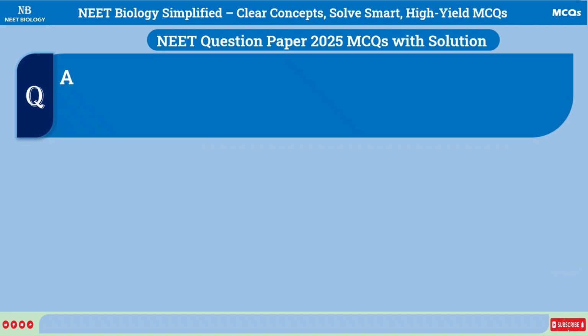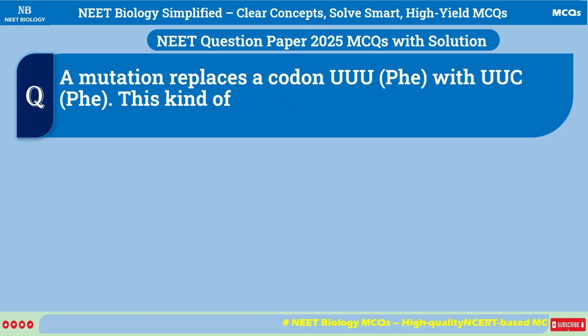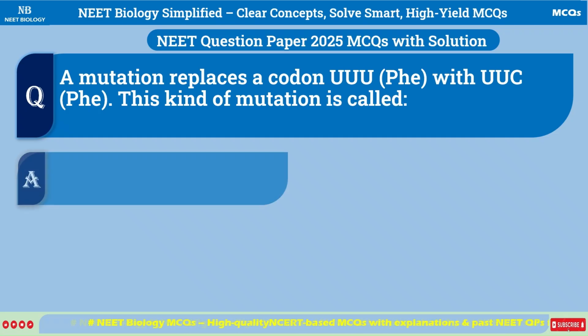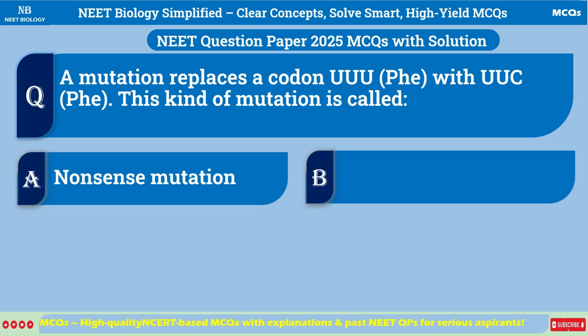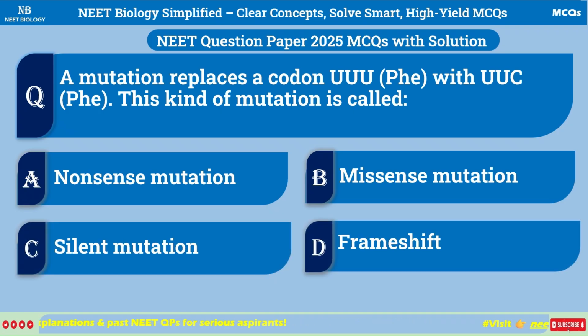A mutation replaces a codon UUU, phenylalanine (Phe), with UUC, phenylalanine (Phe). This kind of mutation is called: A. Nonsense mutation, B. Missense mutation, C. Silent mutation, D. Frameshift mutation.